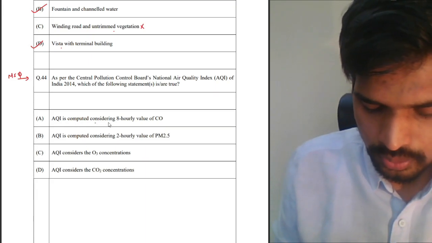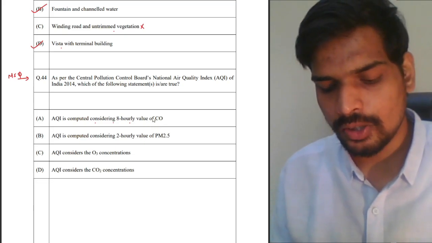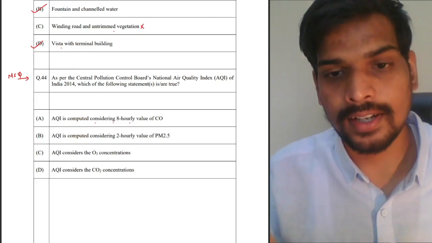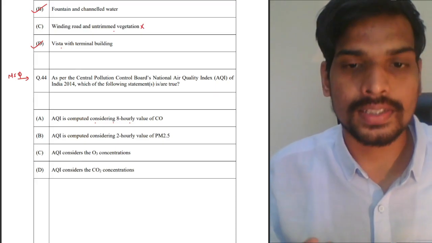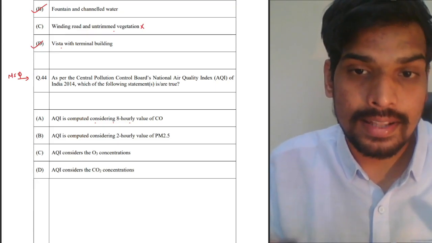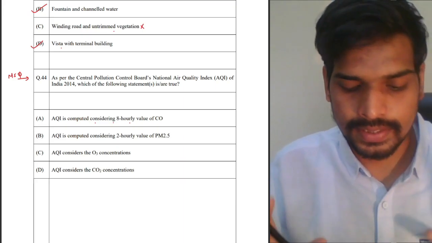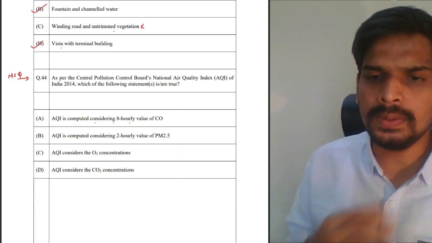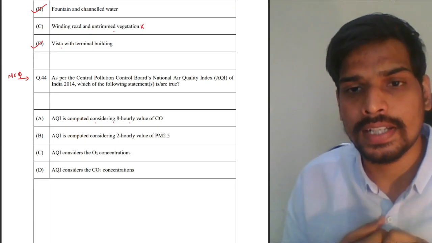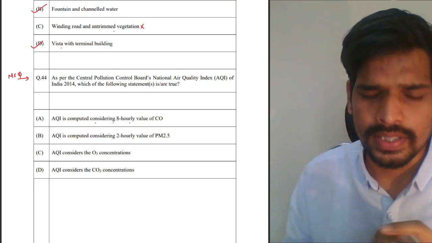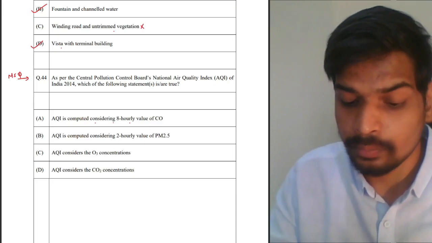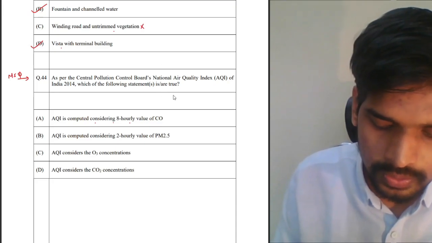Air quality index is computed considering 8 hourly value of carbon monoxide. If you have attended our classes, we did discuss air quality indexes. I have clearly mentioned that in the class, and you have to look into the details of air quality index, and it came into the paper also. In fact, even in our mock test, there was a question on air quality index and parameters included in it. There are a lot of questions which overlap with our mock test, most questions. Anyways, let us look into this.